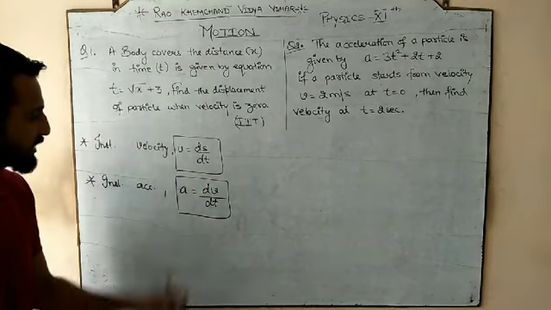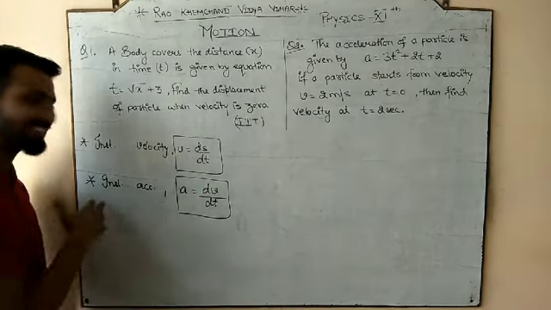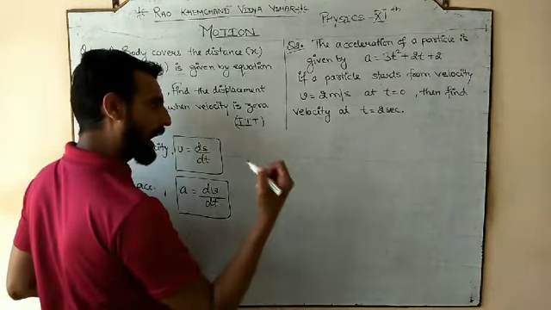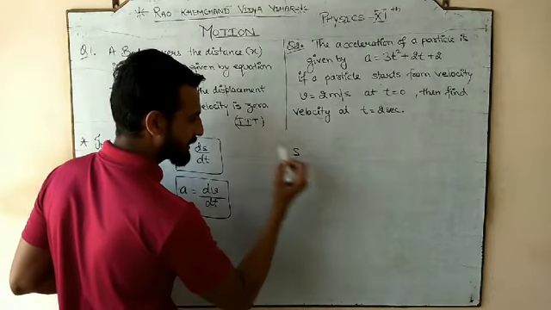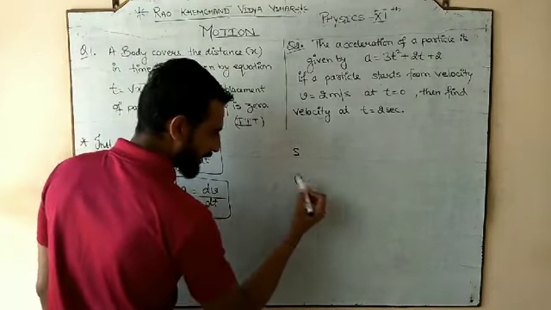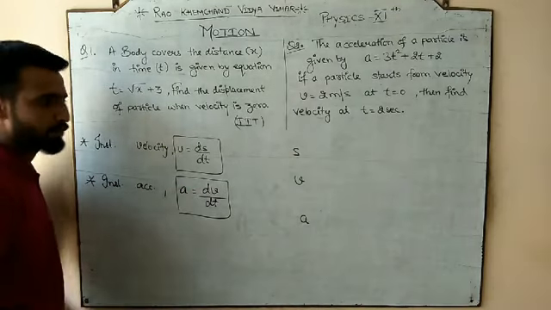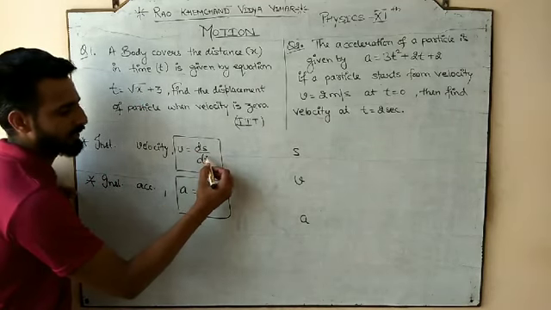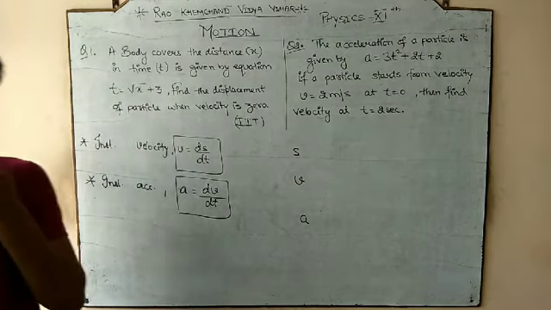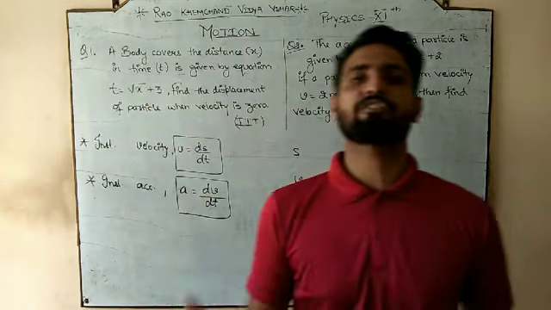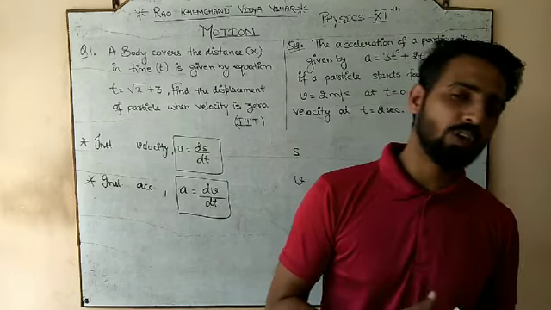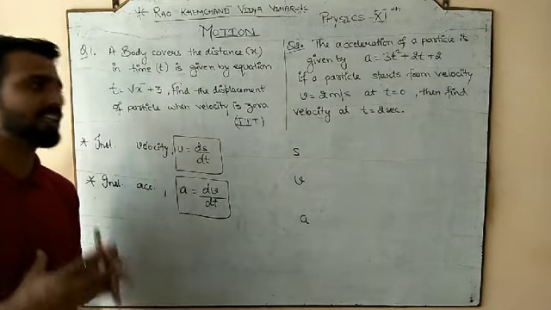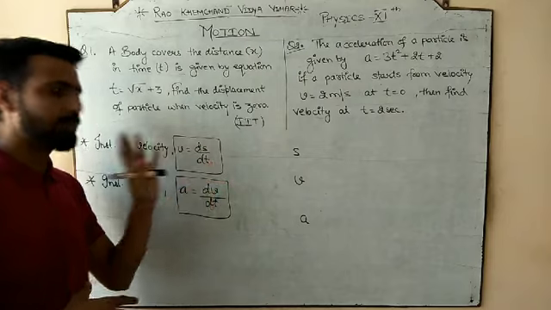Velocity is the rate of change of displacement, and acceleration is the rate of change of velocity. I am talking about instantaneous quantities now, meaning the differentiation of displacement. So I am categorizing the things into three: displacement, velocity, and acceleration. The process is simple. If I want the displacement to be differentiated with respect to time, then for any physical quantity that we want to differentiate with respect to another quantity, the most important thing required is that s should be a function of t.